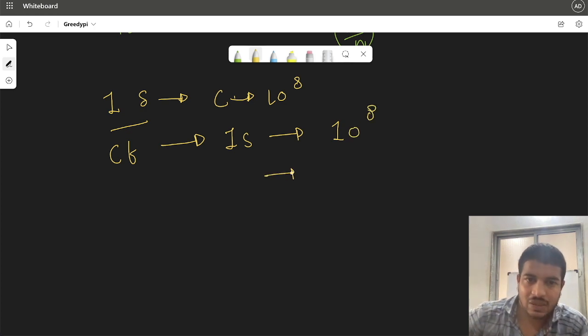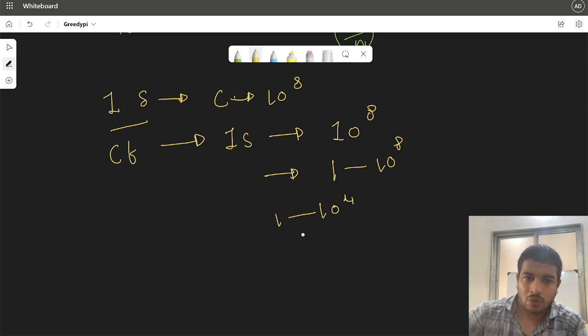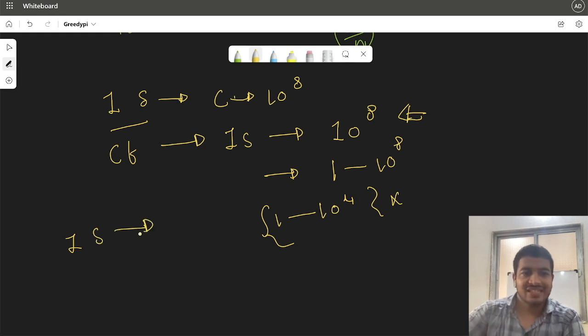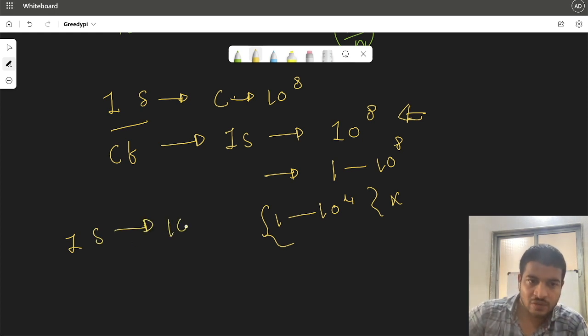That would be equal to one loop from 1 to 10 raised to 8, or if you are using nested loops, then at max 10 raised to 4 into 10 raised to 4, something like that. But it is a very tight bound. So usually, for the safer side, you try to run only 10 raised to 6 operations in 1 second. If you go above that, it will be a problem.